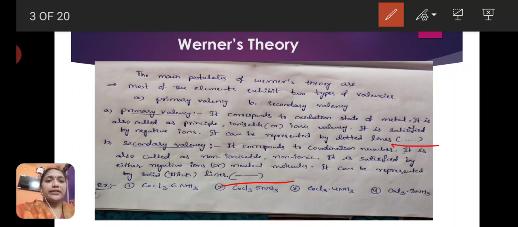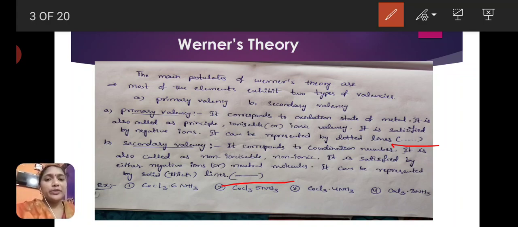And this secondary valency is non-ionizable, non-ionic. A strong bond is present, so it is not readily ionizable when it participates in hydrolysis. The secondary valency is satisfied by either negative ligands or neutral molecules.